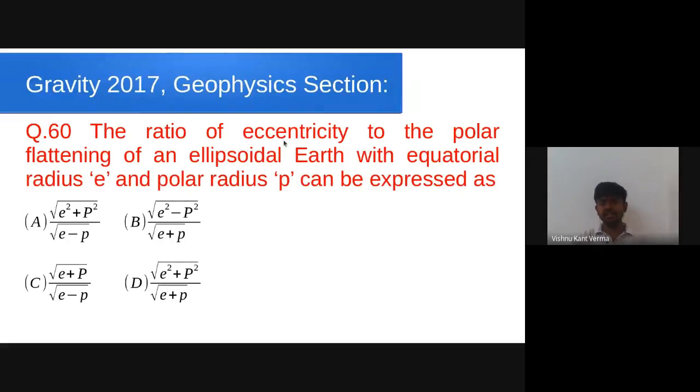First, eccentricity. For an ellipse, eccentricity is defined as square root of 1 minus semi-minor axis to the semi-major axis whole square, whereas polar flattening is defined as the difference of equatorial radius minus polar radius to the equatorial radius. Let's see how we can solve this question.